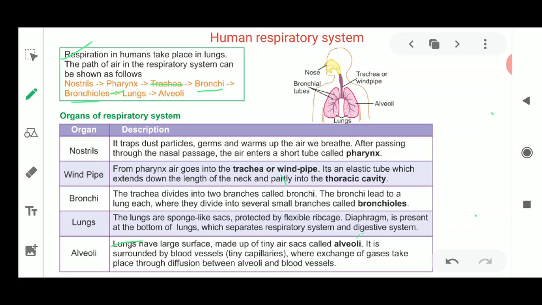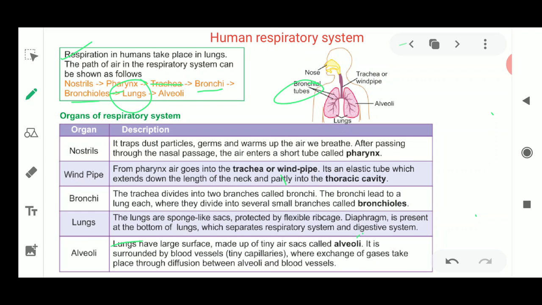These complete parts are covered with the spongy structure called lungs. So all these things are situated inside the lungs, where the alveoli and bronchioles are present. All these are drawn here, in a very small diagram.